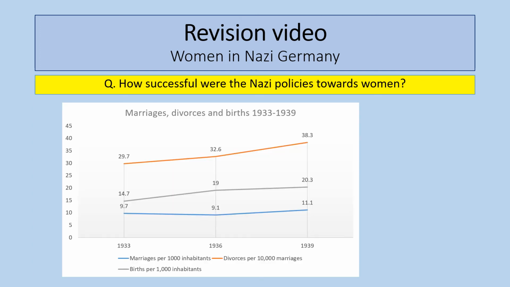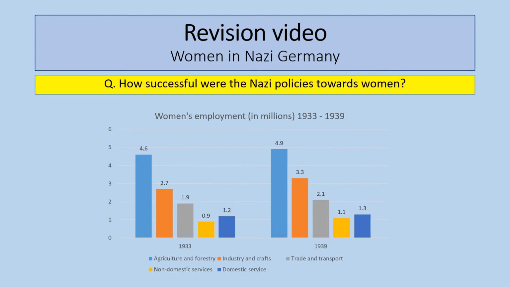Some nice stats here. You can see the stats of marriages, divorces and births during this time. So you can see some slight increases here. Not completely dramatic, but we can see some increases in that. Whether that was to do with the improvements in the economy or whether it's to do with Nazi policies is obviously very much open for debate. And again, you can see here that one of the things that very much didn't really change was women's employment. And this is partly to do with the needs of the economy, meant that women had to be working during this time. So initial success of women coming out of work, but as the 1930s progressed, more and more women going back to work. 35% of married women had jobs in 1939.